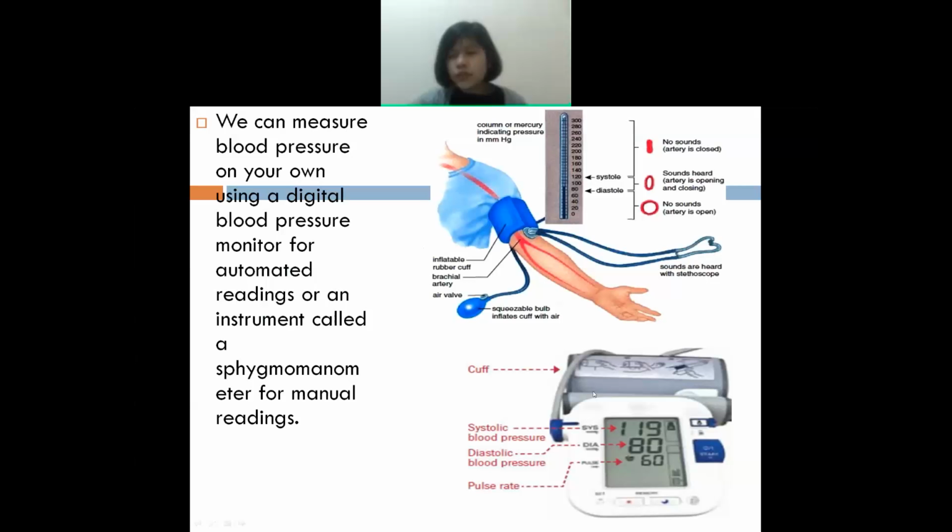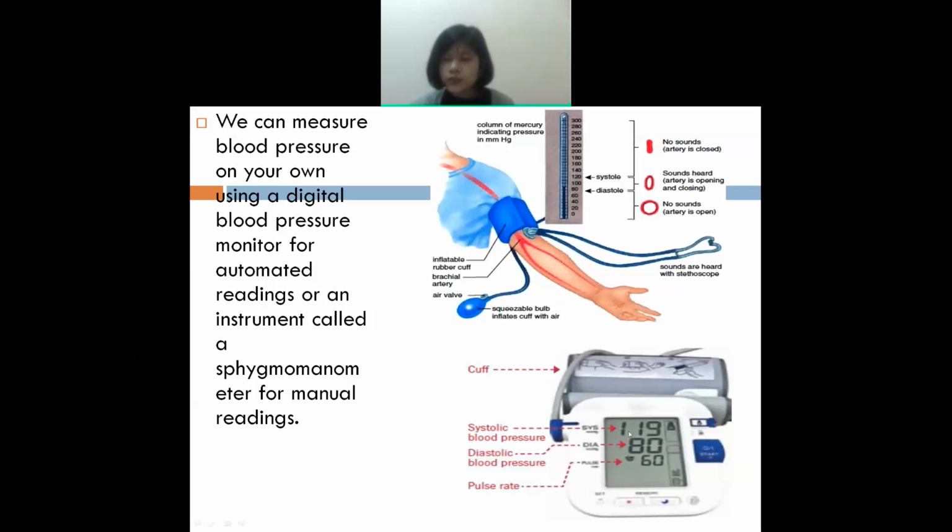This one is the digital blood pressure monitor. From the name itself, digital means it is automatically shown on the screen. So how will you measure BP here? This is the cuff, and you have to place it on the arm, with the palm side first. After placing it, you just need to press the power button.